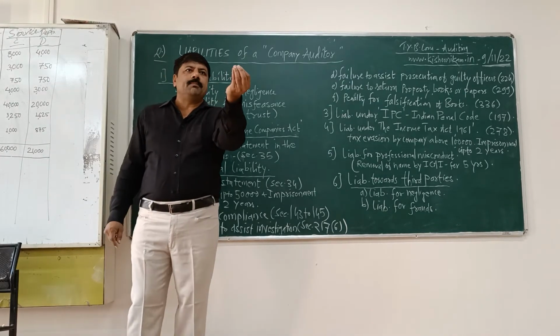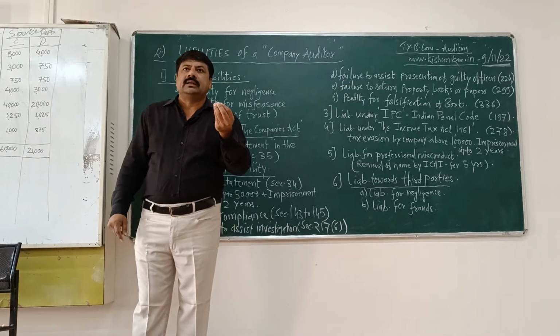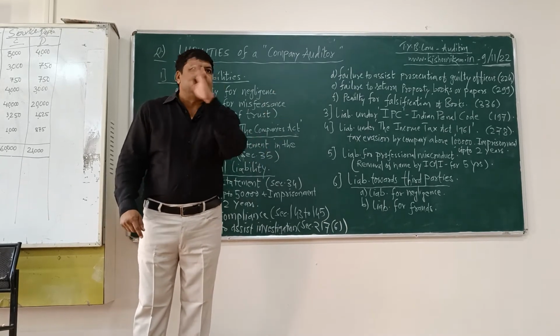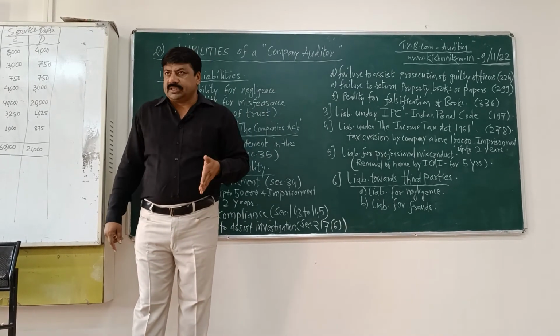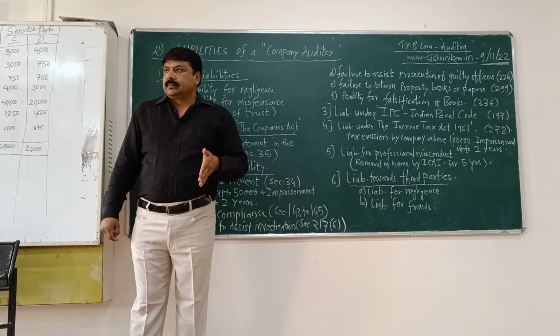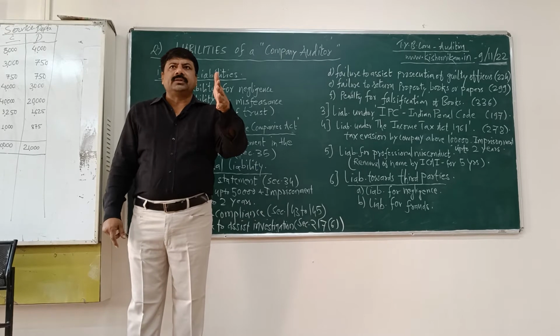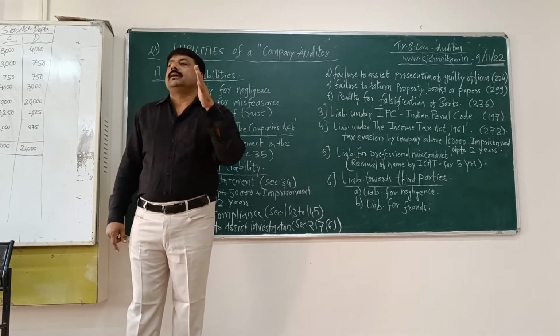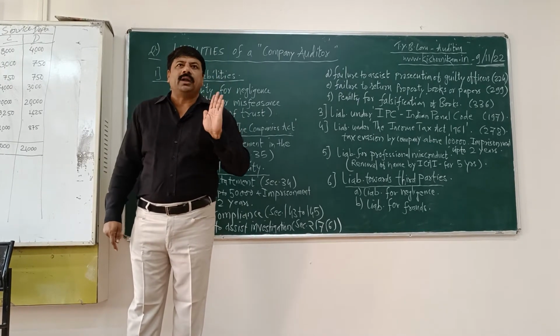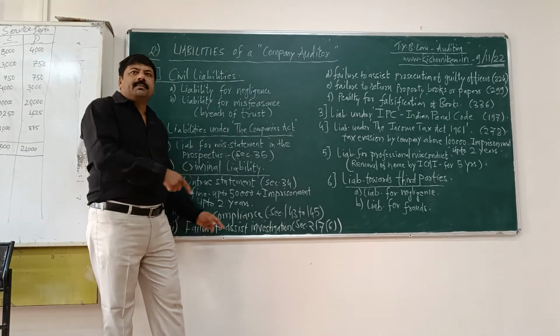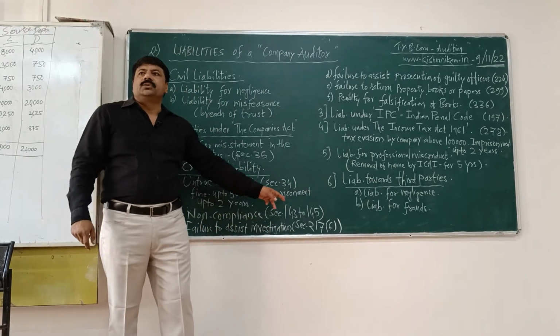And I just gave one example, the Enforcement Directorate. There are n number of sections. Many other agencies like CBI, Central Bureau of Investigation, police, any government officer, if he is demanding an investigation, if he has proper orders, then the auditor shall assist him. He should provide proper information in that case. Section 217.